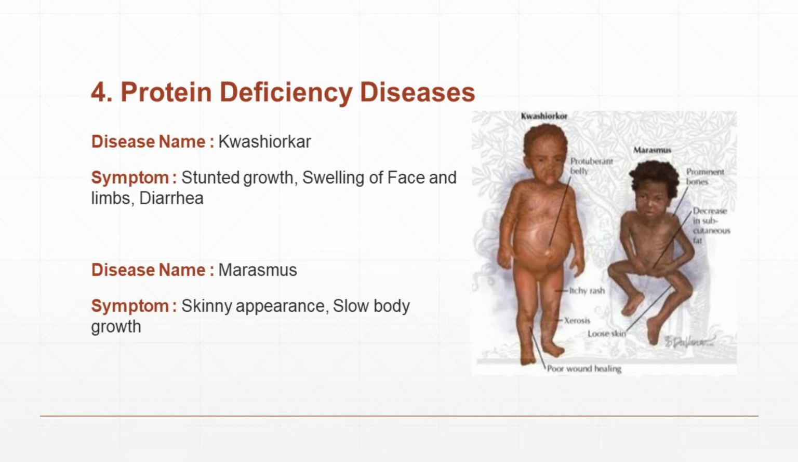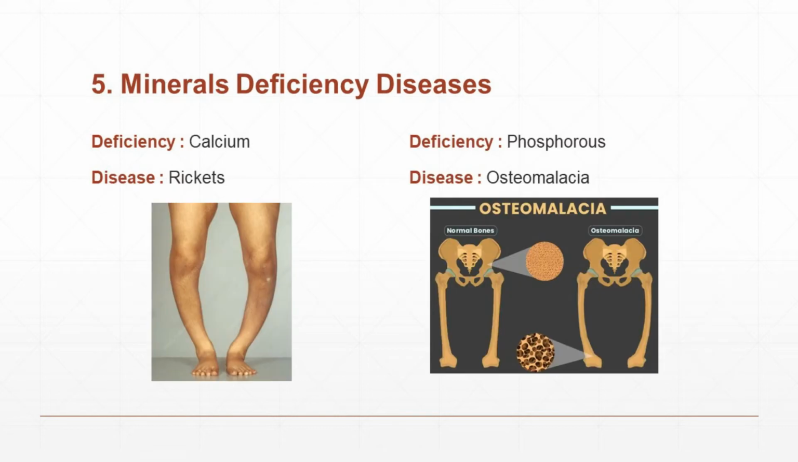Then swelling of face and limbs. Hands and legs have some swelling, and the face also has some swelling. Then diarrhea. Continuously they will get loose motion. Next one is marasmus. Marasmus is a disease which is caused due to the deficiency of protein. The symptoms are skinny appearance and slow body growth.